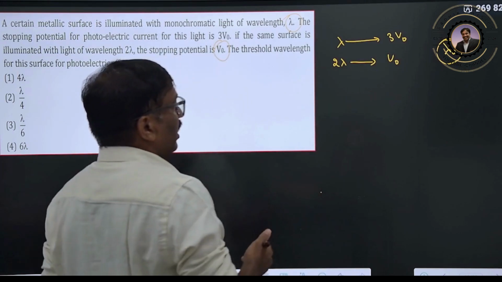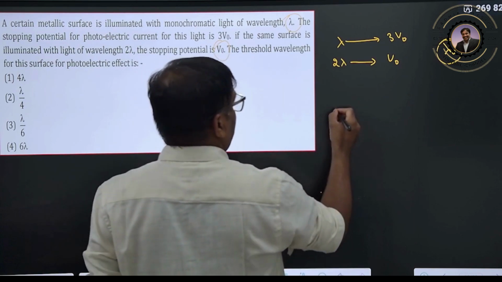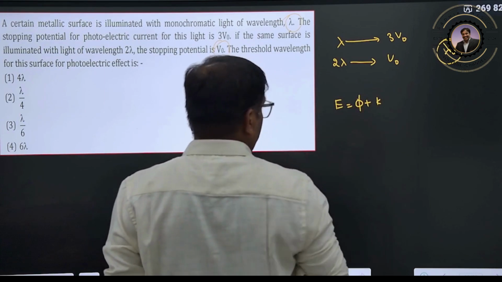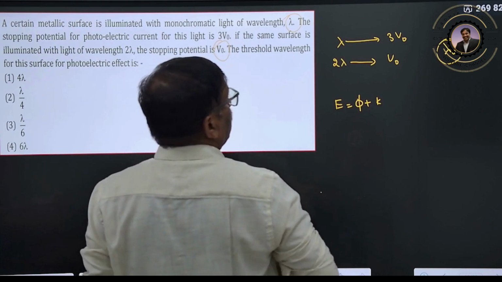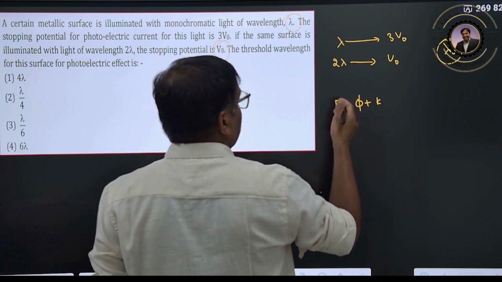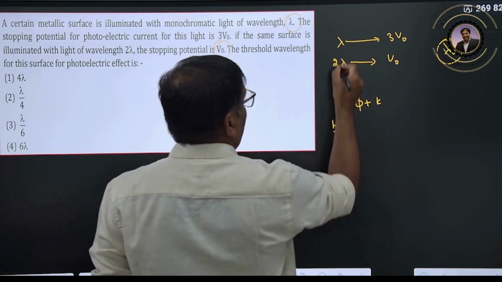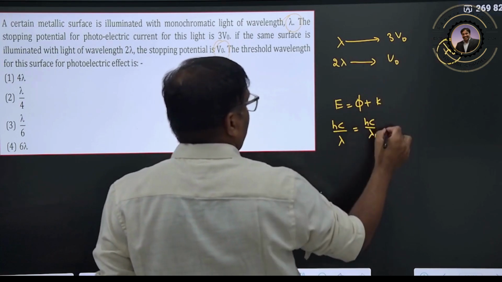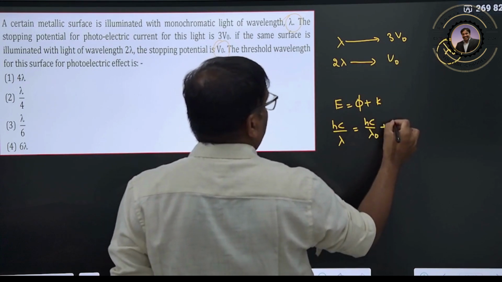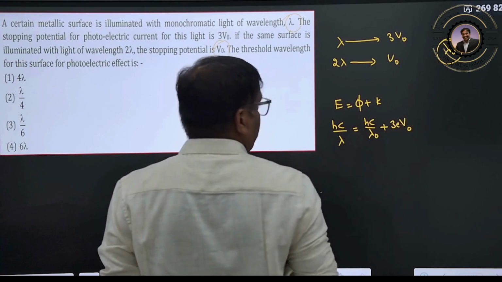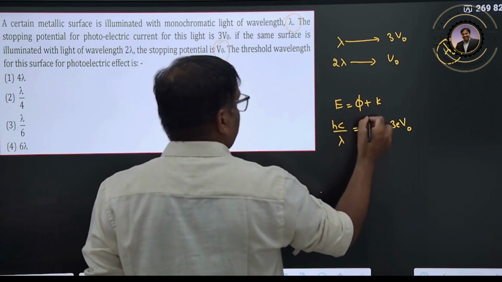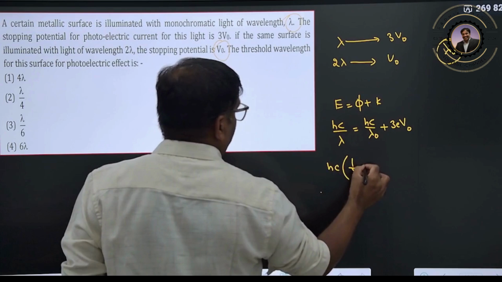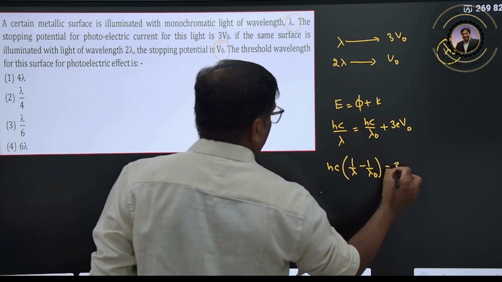Clear? So we will write down the equation now. E is equal to phi plus K. You can rewrite it as hc by lambda naught plus the kinetic energy, 3 eV naught. Or taking hc common, 1 by lambda minus 1 by lambda naught is equal to 3 eV naught.